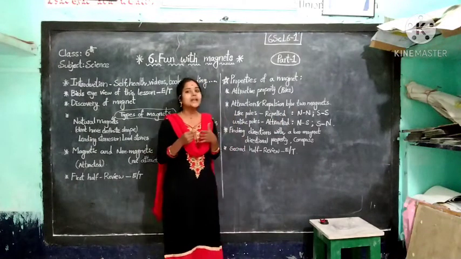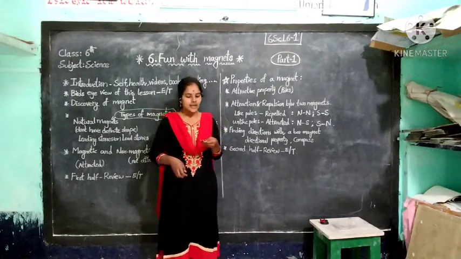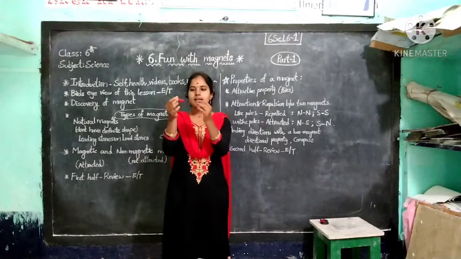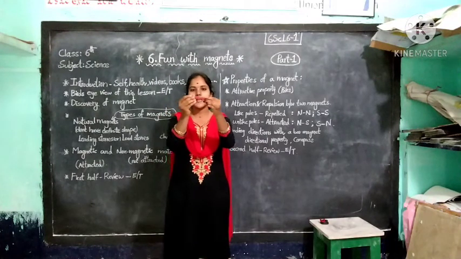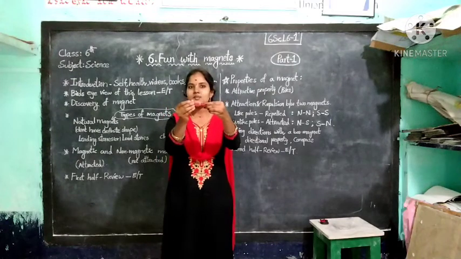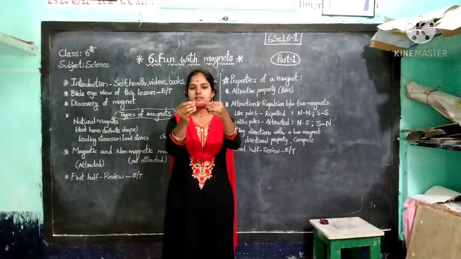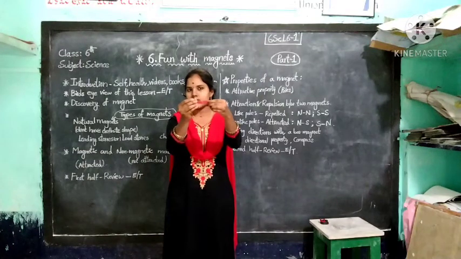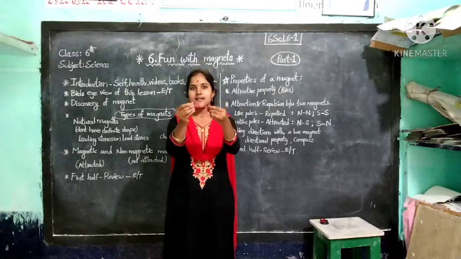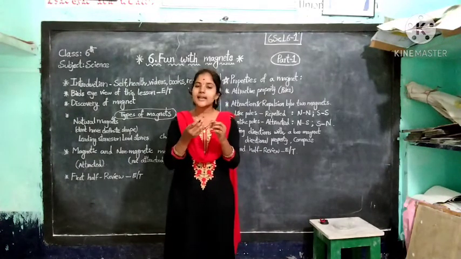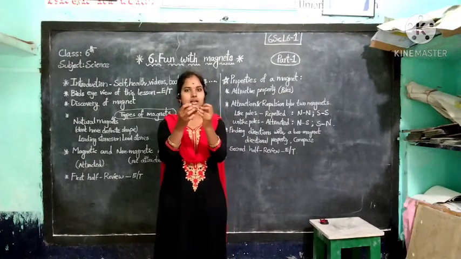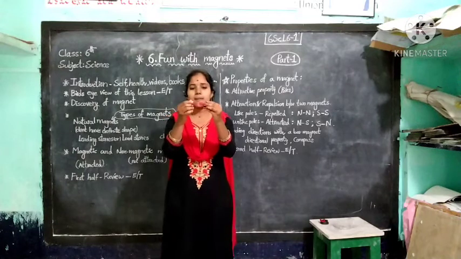North pole and south pole. Like poles are repelled. Once you take this magnet, this is the north pole and this one is the north pole. If you do it like this, they do not attract each other. Once you observe, I didn't move my hands. They do not attract. And similarly, you take the south poles, S and S. These are the same. Like poles are repelled.